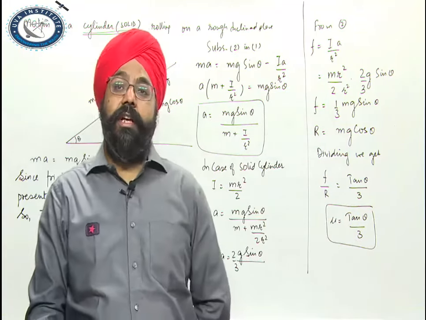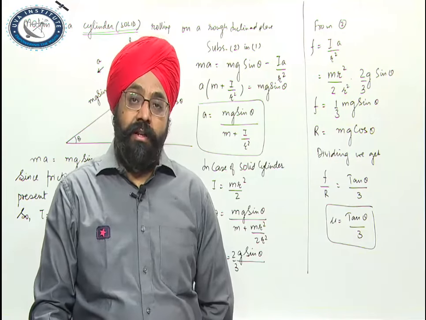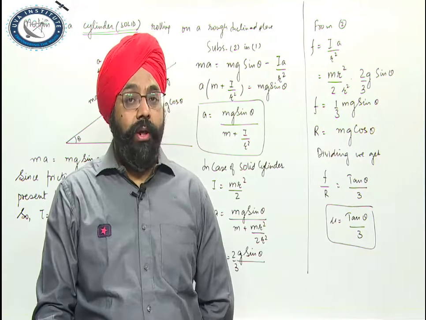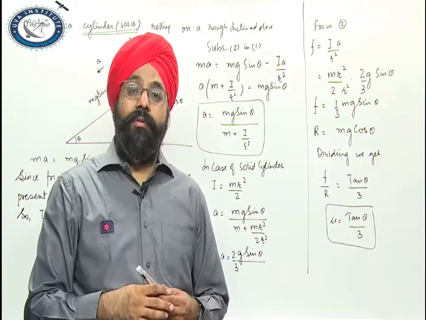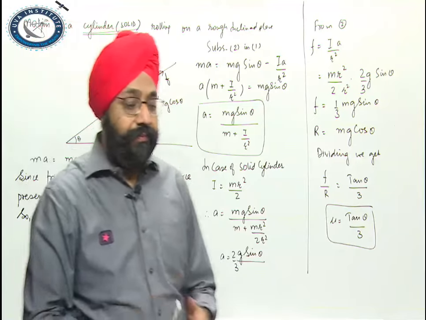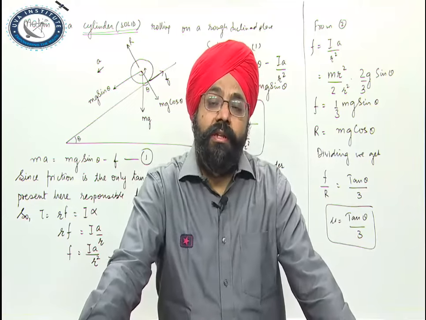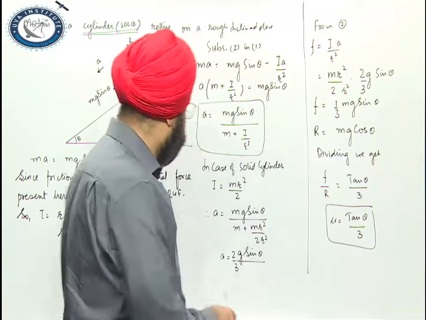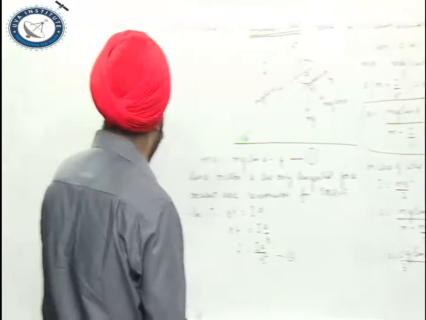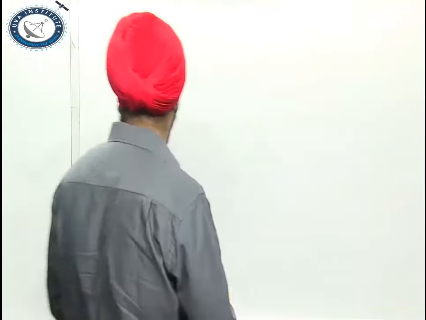Right? So this is a derivation with respect to rolling motion, pure rolling, which very frequently comes in your school exams. Also sometimes there is a question associated with it. Let me discuss that also.